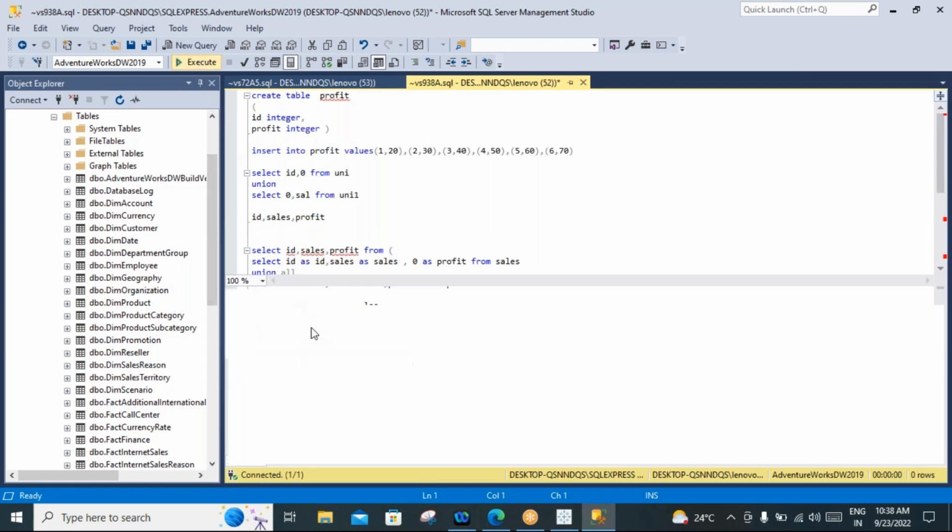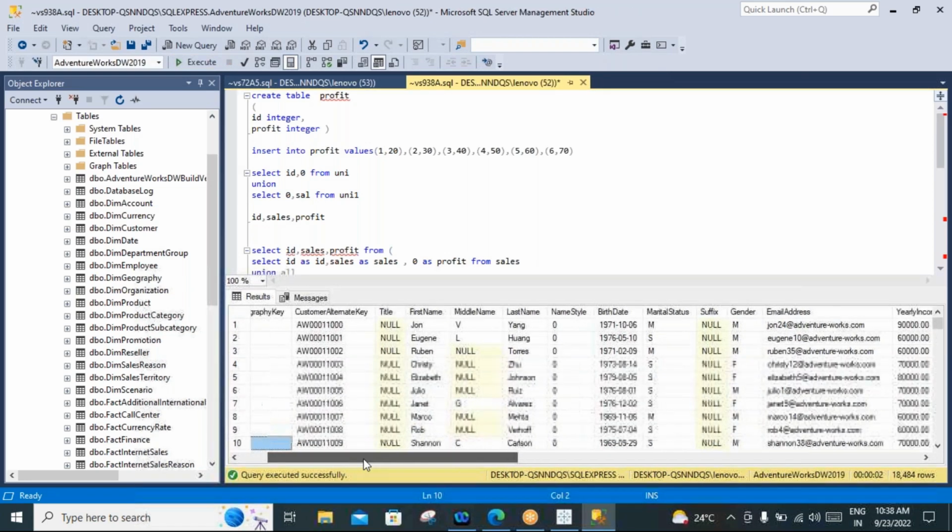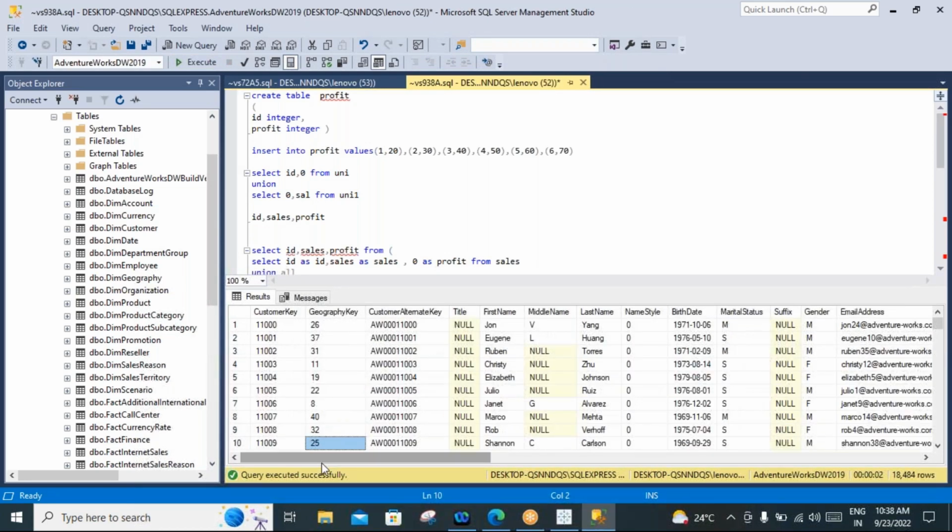Select star from customers. If you go with this table, you can find descriptive information of the particular customer. Take the customer ID 11000, the geography key, where that customer belongs to, which location, and title, first name, last name, birthday, the customer's date of birth, marital status, gender, email address, right?